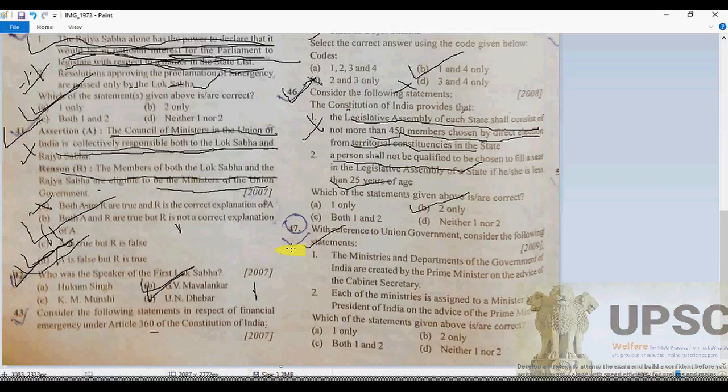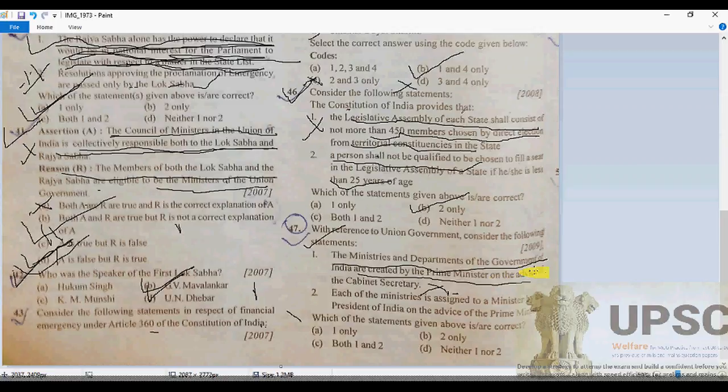Now question 47. With reference to the Union government, consider the following statements; we have to identify the one that is correct. The first: the ministries and departments of the Government of India are created by the Prime Minister on the advice of the Cabinet Secretary. No, that is not correct.